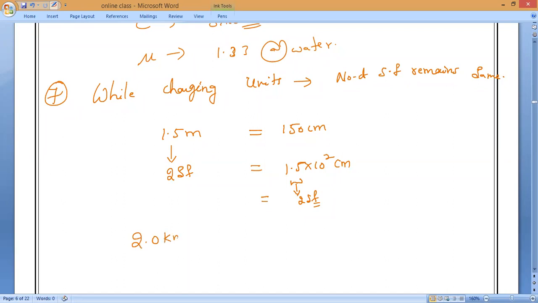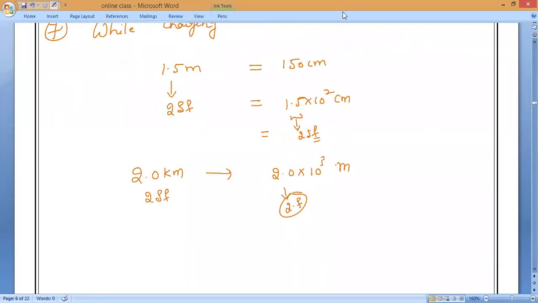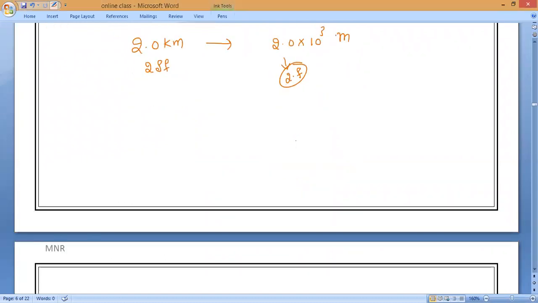Next, in the same way: 2 kilometer. How many significant figures? 2 significant figures. Tell me in powers: 2.0 into 10 power 3 meters. Yes or no? So how many significant figures? 2 significant figures. Clear, everybody? Any doubt? Anyone can ask. This is what we have about significant figures. I hope you all understood.